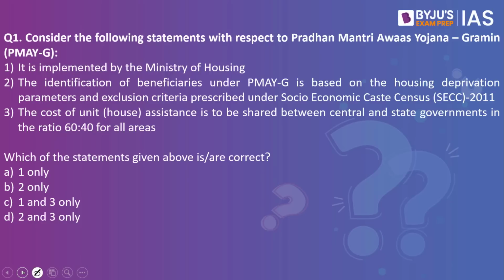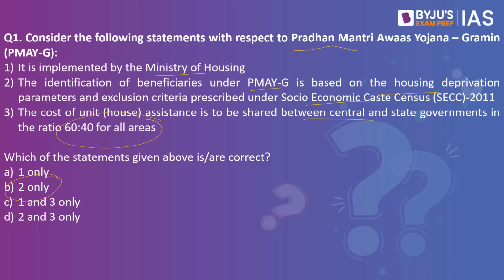Consider the following statements with respect to Pradhan Mantri Awas Yojana Gramin. It is implemented by the Ministry of Housing. The identification of beneficiaries under PMAY-G is based on the housing deprivation parameters and exclusion criteria prescribed under the Socio-Economic Caste Census of 2011. The cost of unit house assistance is to be shared between the central and state governments in the ratio of 60:40 for all areas. Which of the statements given above are correct? The answer to this is 2 only.